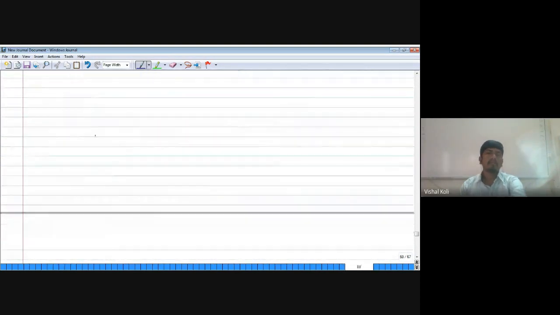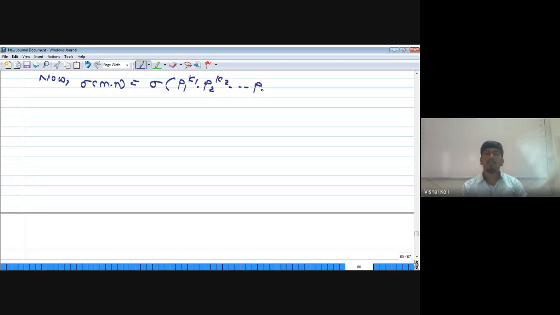We get sigma of m n is sigma of p1 to the power k1 into p2 to the power k2 up to pr to the power kr, into q1 to the power l1 into q2 to the power l2 up to qs to the power ls.